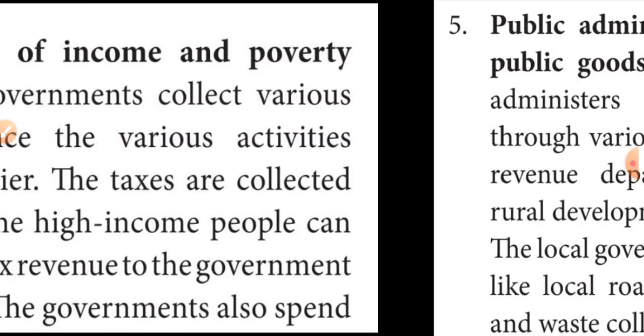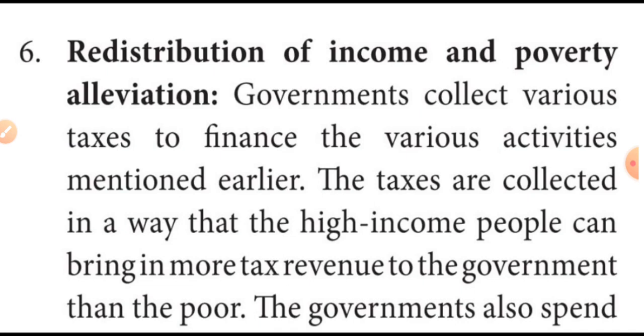Then next we learned about the redistribution of income and poverty alleviation. That means the government collects various taxes. These taxes are collected so that high income people pay more tax, and low income people, that means the poor people, pay a smaller amount of taxes. That tax money is spent for the poor people, giving necessities like food, shelter, clothing, education, and health care, mostly to reduce poverty.